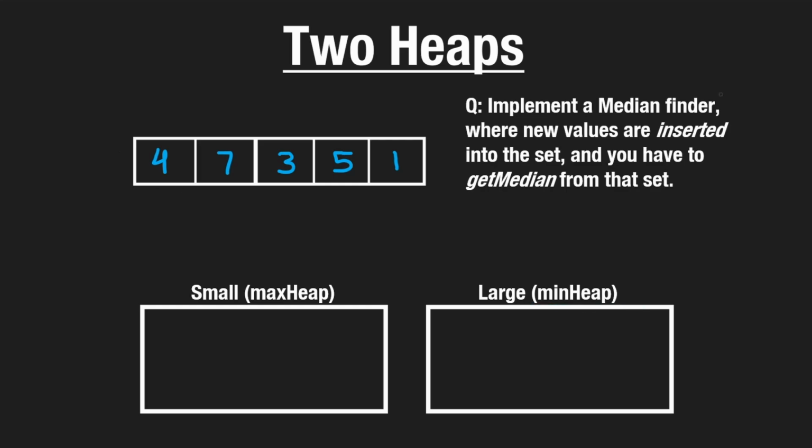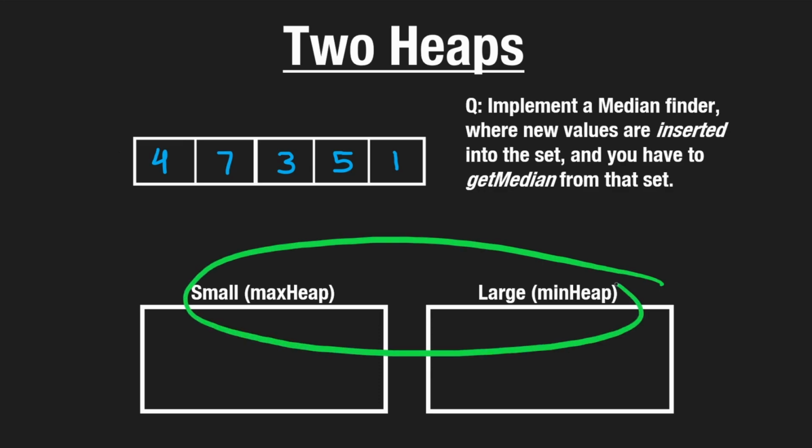So the idea here is that we're actually designing a median finder class where we can arbitrarily insert new values into our median finder and we will arbitrarily get the median from it. So the order that we do these operations could be random. We might insert 2 values and then calculate get median. We might insert 1 value, then calculate get median, then insert another and then get median and then another and then get median and keep going like that. It could be random, but we have to be able to handle all valid cases at the very least. Let's assume that we don't get median when we have no values inserted at all,